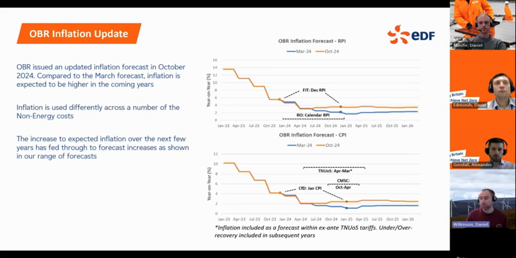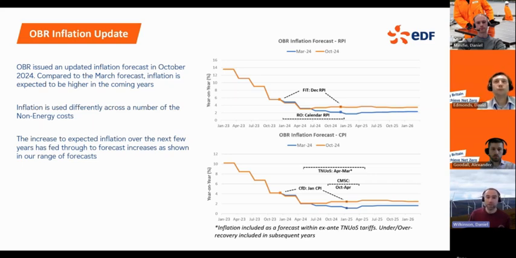So a couple of examples. For example, FIT, that inflation forecast or the view of inflation is used to index up or down if inflation ever went negative the tariff that will be paid out to FIT scheme users, and that will feed directly into the cost that energy suppliers need to pay into the FIT scheme.